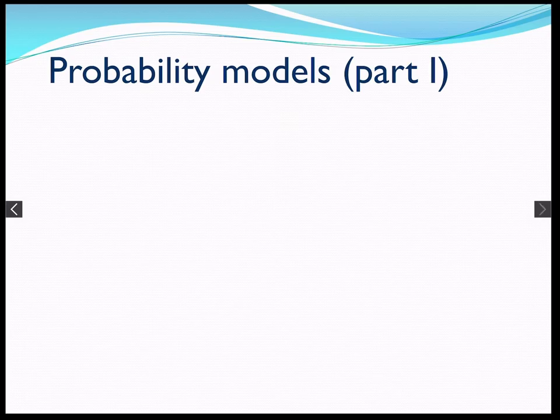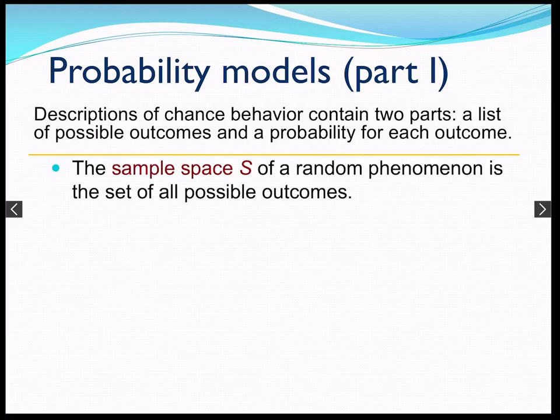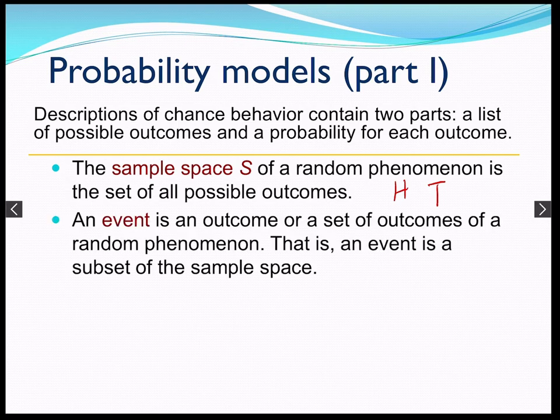So here I have a probability model. Probability models are descriptions of chance behavior, and they contain two parts, a list of possible outcomes and the probability for each outcome. So the sample space of a random phenomenon is the set of all possible outcomes. So if I have a probability model for flipping a coin, my sample space is heads and tails, right? That's all I can get. An event is an outcome or a set of outcomes of a random phenomenon.